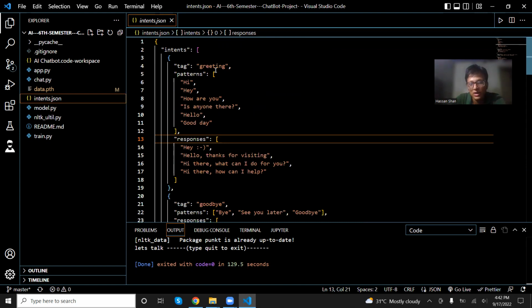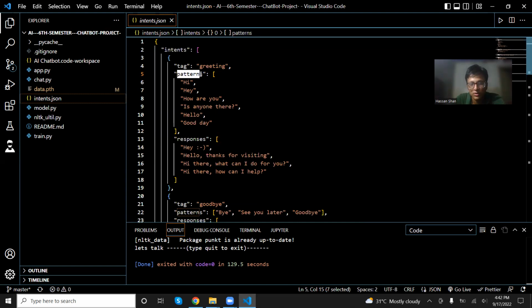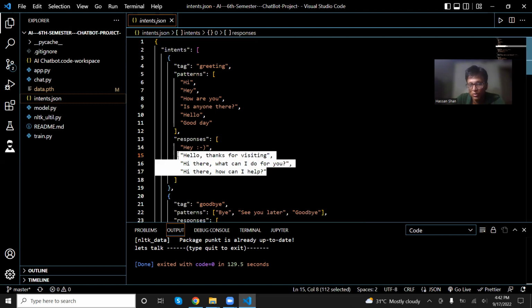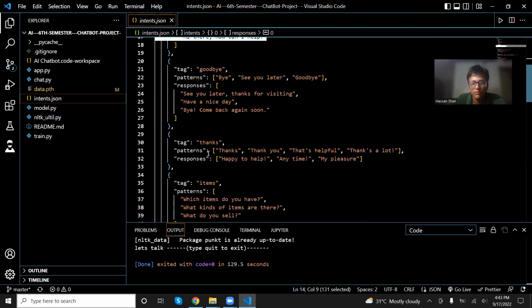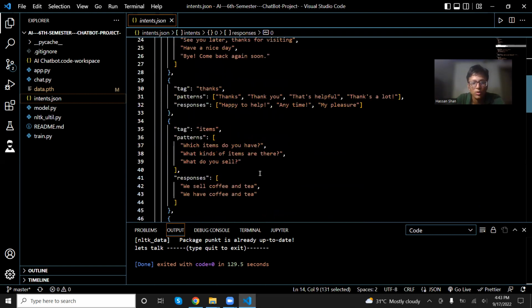So we have a greeting tag. Any sort of greeting is based on the pattern, so my input can be hi, hey, hello, how are you, or something close to that. The possible responses, which I've called SAMbot, will give hey, hello, how are you, as you can see. Furthermore, for goodbye, the same thing. For thanks, if you say thank you, it gives a response too. Then there are the items, like what I just asked, if you sell something or not.